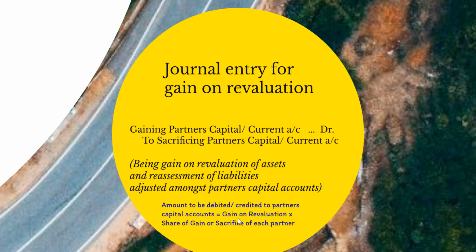The amount is equal to the gain on revaluation into the share of gain or sacrifice of each partner, share of gain in the case of a gaining partner and share of sacrifice in the case of the sacrificing partner. Narration: being gain on revaluation of assets and reassessment of liabilities adjusted amongst partners' capital or current accounts.